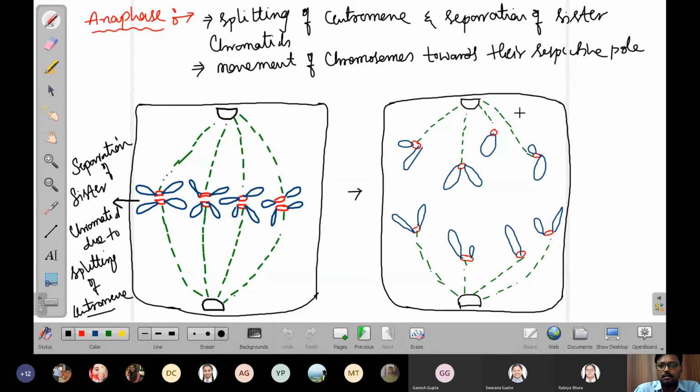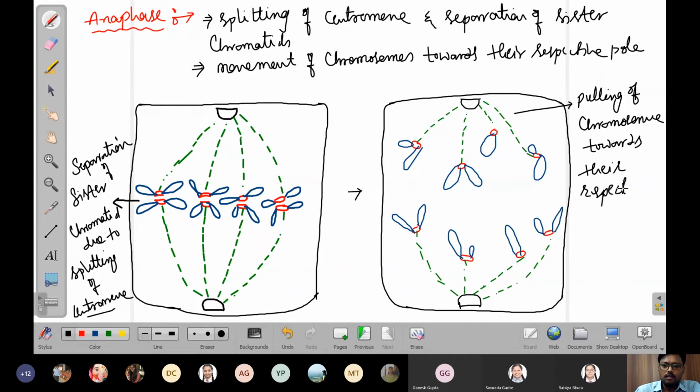So this is called pulling of chromosome towards their respective pole due to the contraction of spindle fiber.